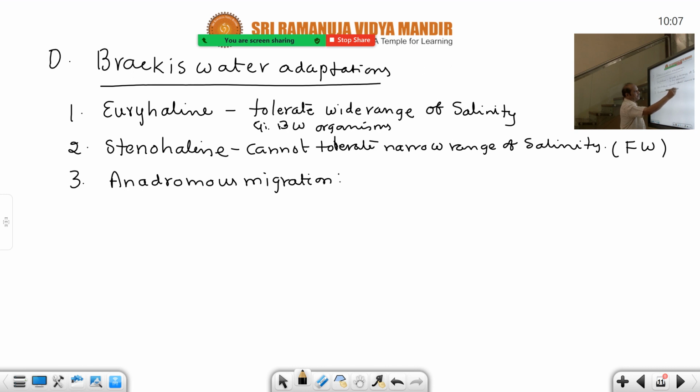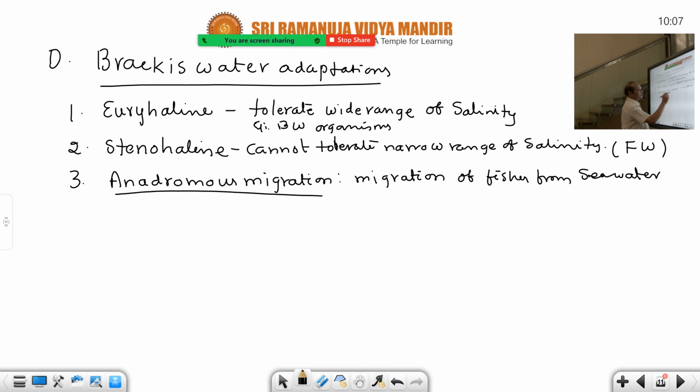Anadromous migration means migration of especially fishes from seawater to freshwater, saltwater to freshwater. That is called anadromous migration.